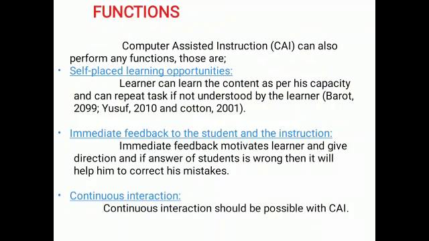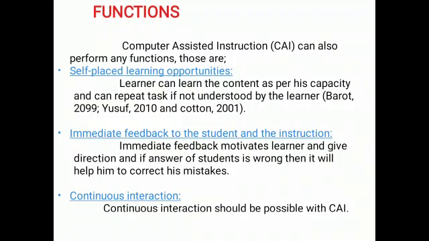And its functions. Computer assisted instruction can also perform many functions. Those are self-paced learning opportunities. Learner can learn the content as per his own capacity and can repeat a task if not understood by the learner. Means the slow learners are not able to perceive or understand the concept at a single time. By watching many times they can learn.